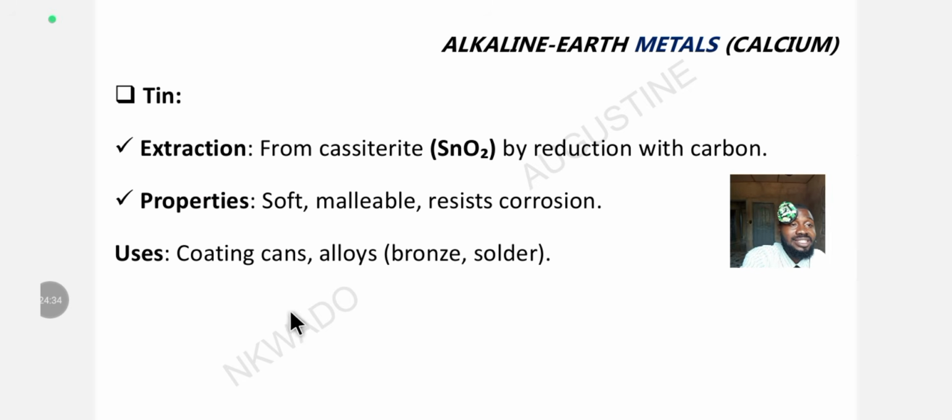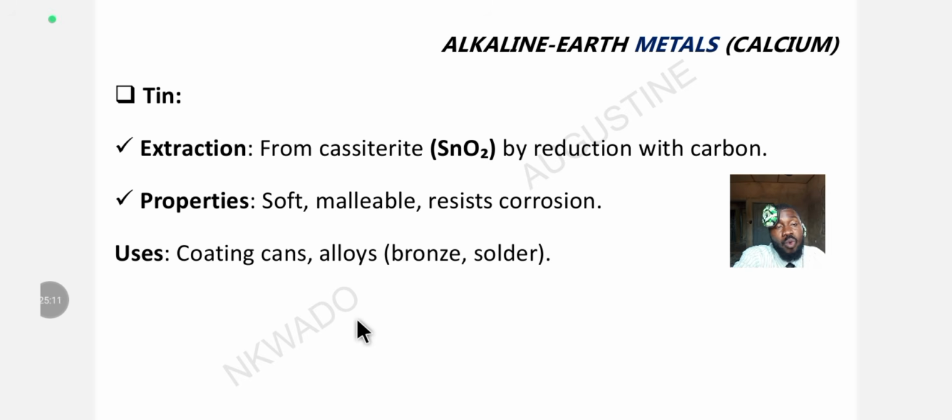Because tin is safe. Using tin to store your food or what you are consuming is not dangerous because tin doesn't easily dissolve in food substances. So that's why tin is safe. It's not that when you consume too much tin it won't affect you. No, I mean using it for preservation. It's safe to use it to store food substances, whether cooked or uncooked.